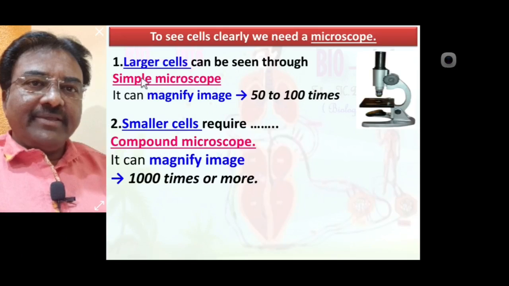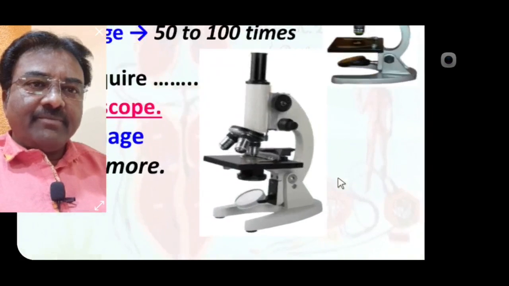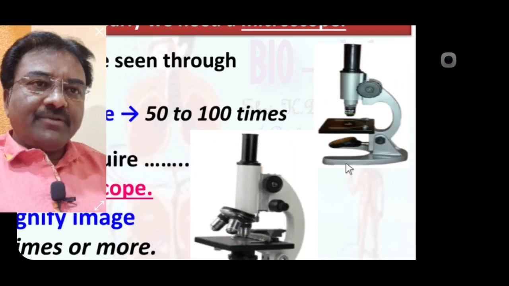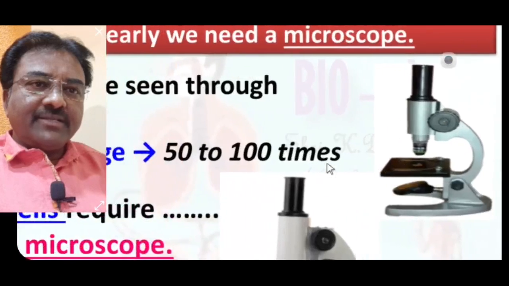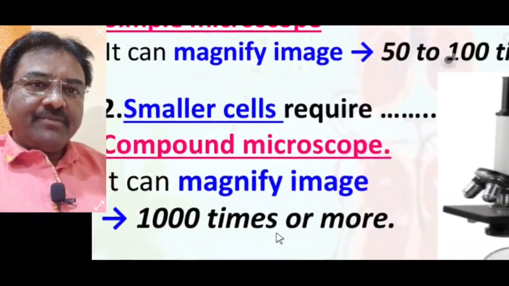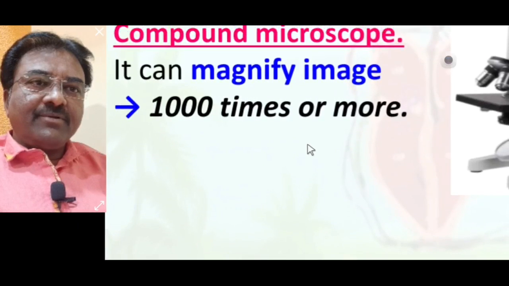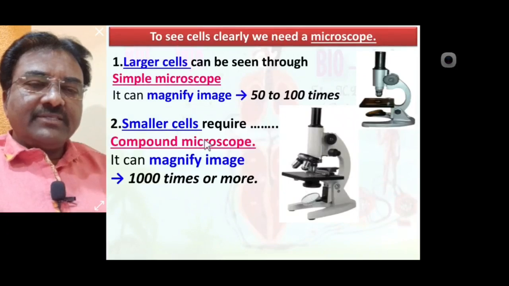This is the difference between simple microscope and compound microscope in magnifying power. In the compound microscope a condenser is present, which is not seen in the simple microscope.